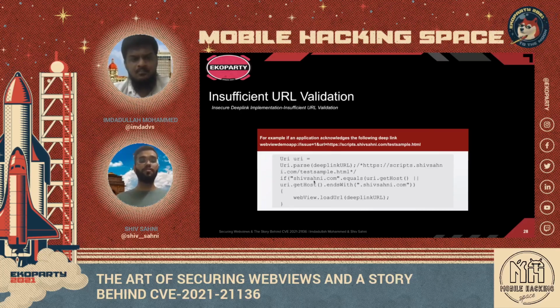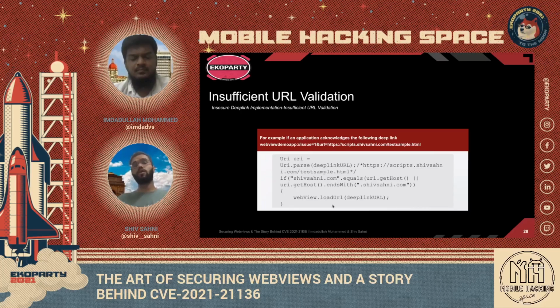If you see over here, we are doing a validation. Once we have extracted the URL from the deep link, we check if it matches shivsahani.com or a subdomain of shivsahani.com, using shivsahani.com equals uri.getHost. So we extract the host out of the URL passed in the deep link, and only if it matches shivsahani.com or a subdomain of it do we proceed with loading the URL.